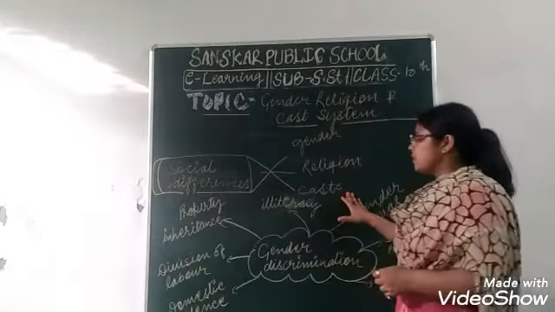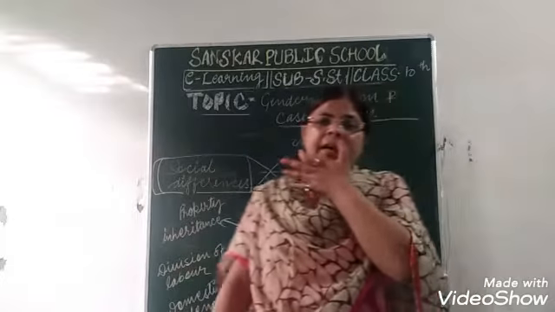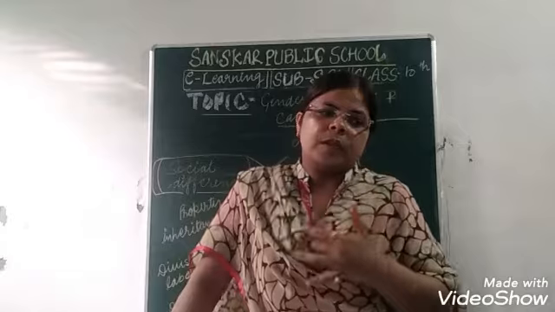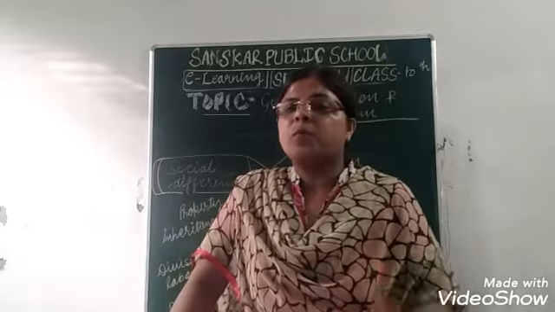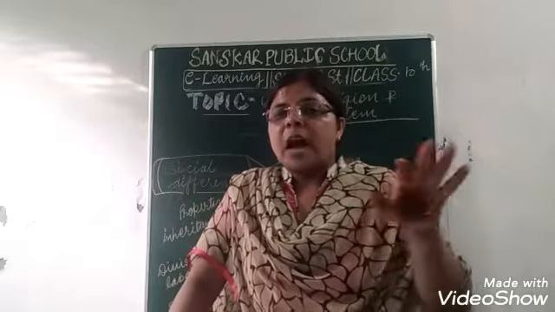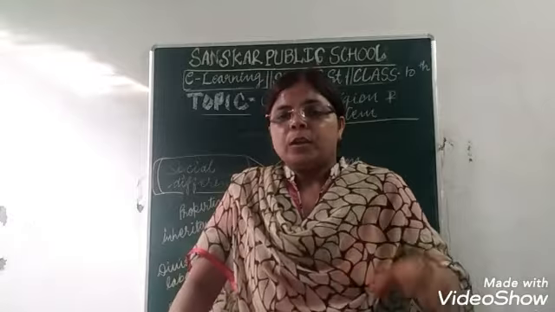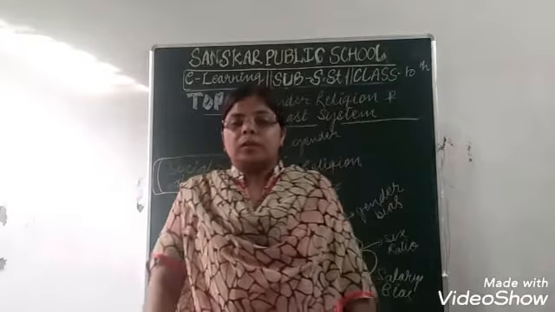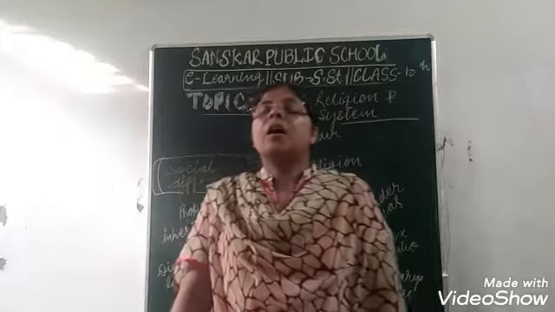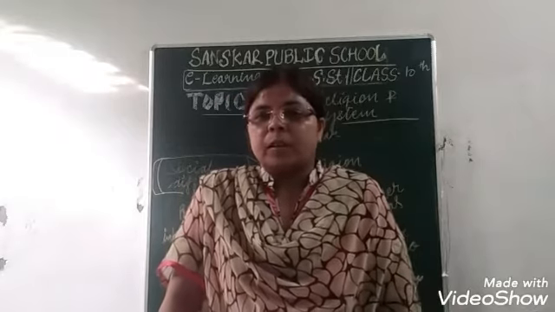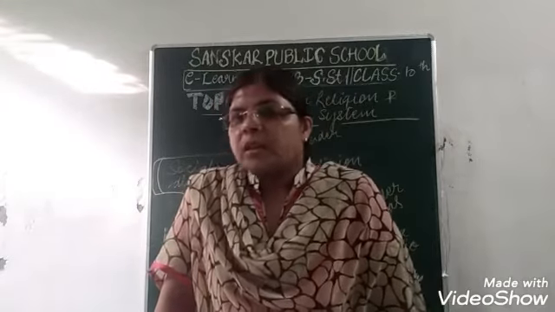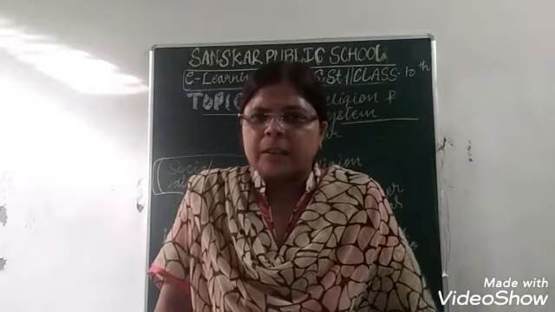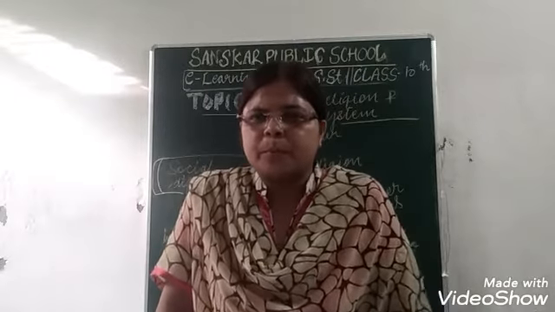Next is the caste system. The caste system is a very old tradition and orthodox practice in our society, because in it people try to dominate the scheduled castes and torture the SC, ST and OBC and those who are poor badly. One more discrimination is about money. Those who have a lot of money, those who are very rich, try to dominate and treat the poor badly. They treat them like slaves and personal property.